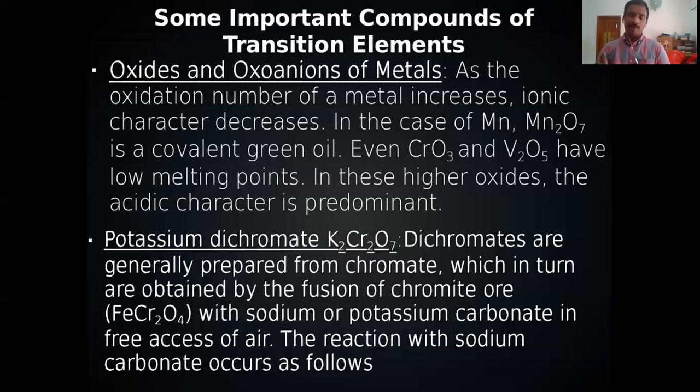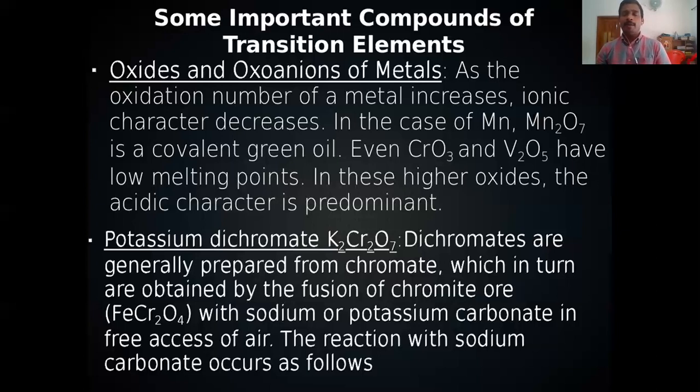In detail, we will discuss only 2 compounds. One is potassium dichromate and the other one is potassium permanganate. If you check the previous year question papers, you will get questions from potassium dichromate or from potassium permanganate. So one of the very important topics of this chapter is the preparation and properties of potassium dichromate and its structure.